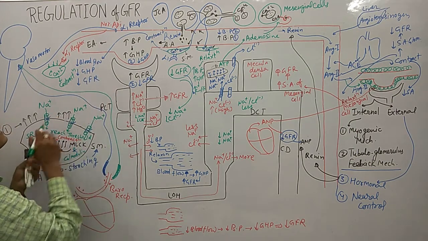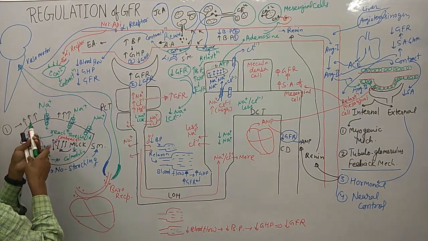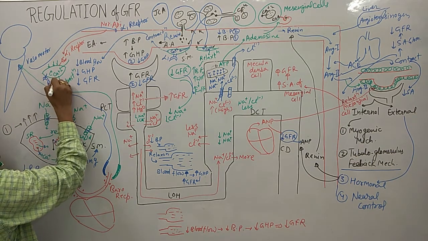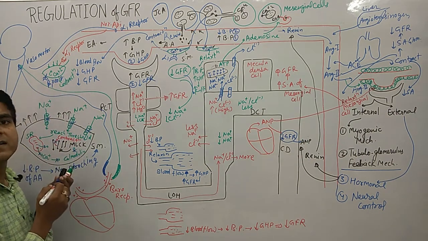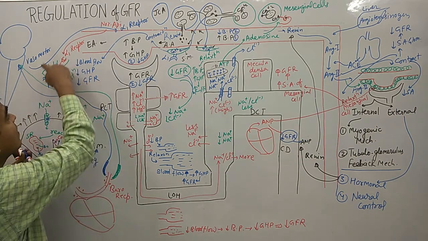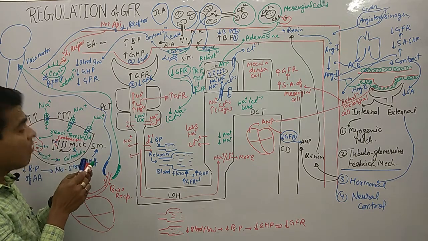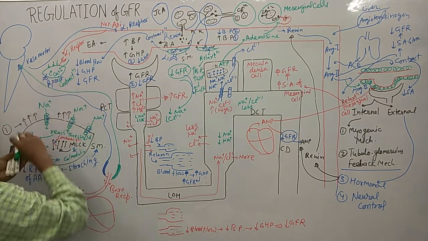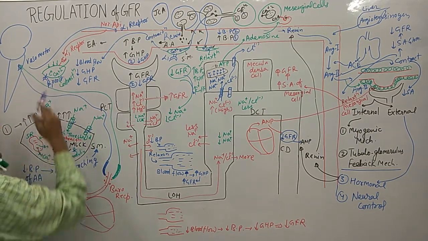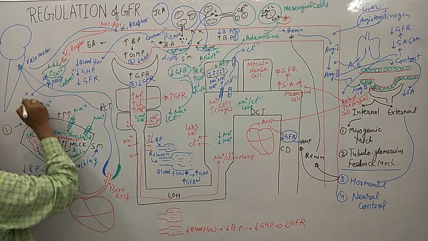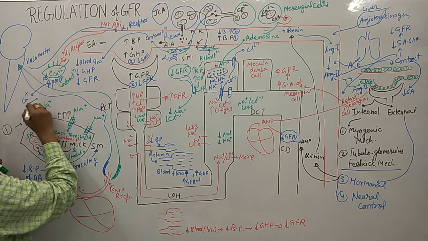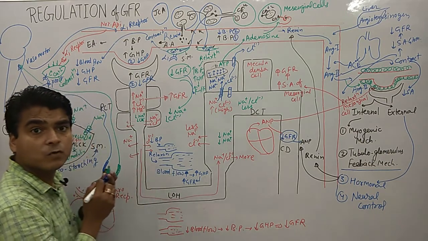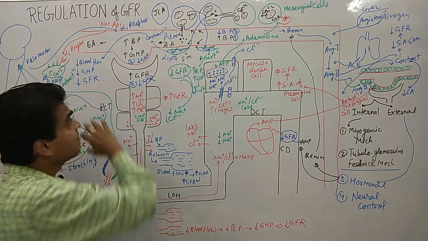Okay, these smooth muscle cells also have another receptor. That receptor is known as a beta receptor, the beta 1 receptor. This beta 1 receptor also activates calcium, and then calcium further releases renin. And through renin, we know what renin will do. We know how renin works by itself.